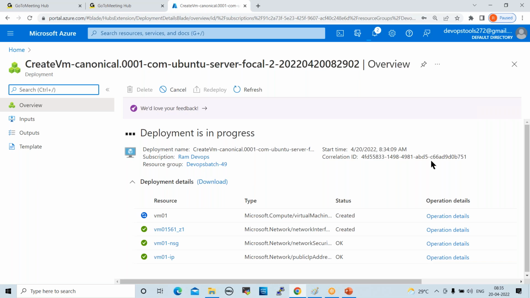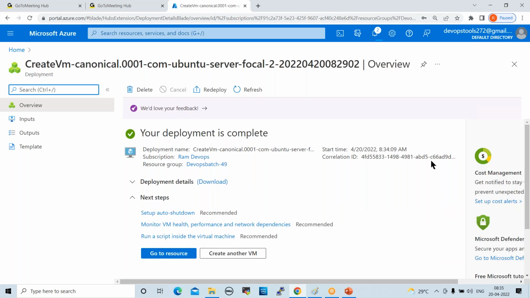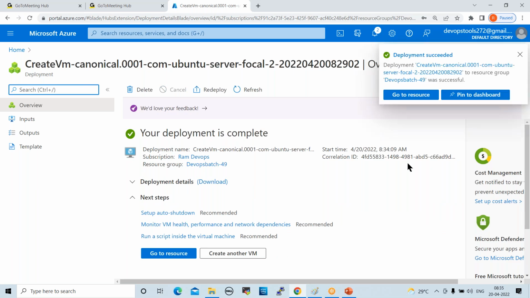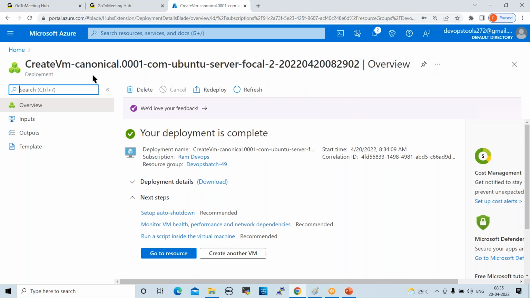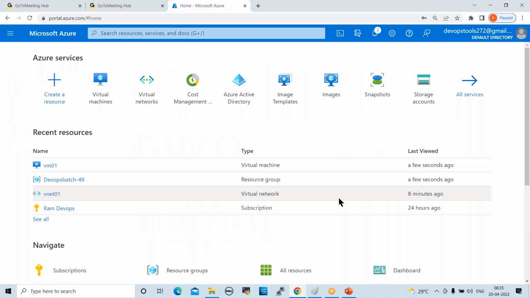So that is the full name, create VM. Basically, they give some ID. One ID will be generated here, which is the reference ID. While creating the server or anything, it will give you one reference ID, so by using that, you can track.